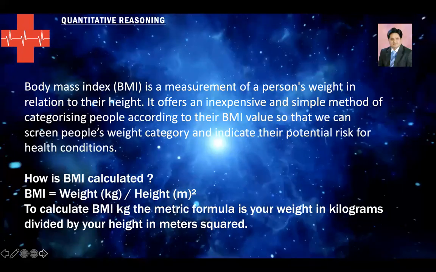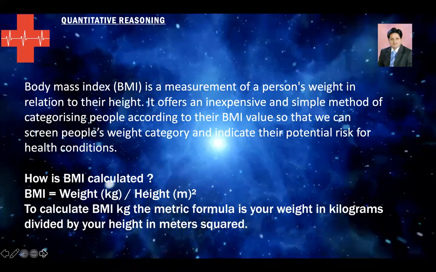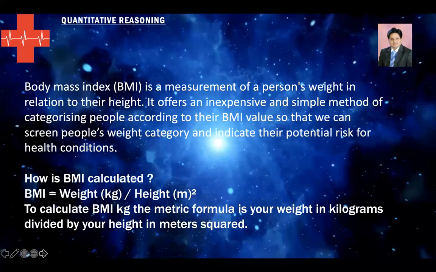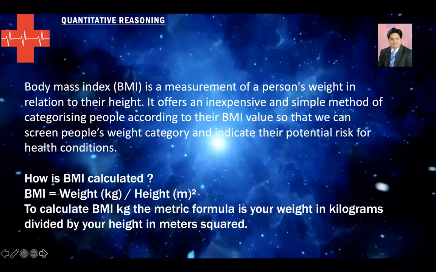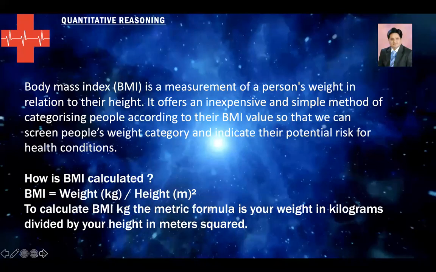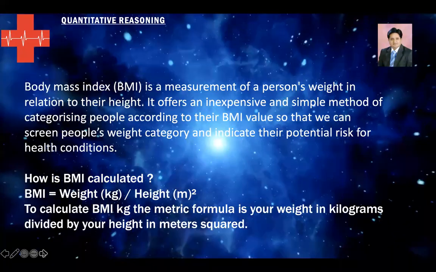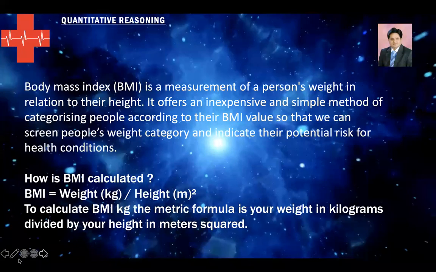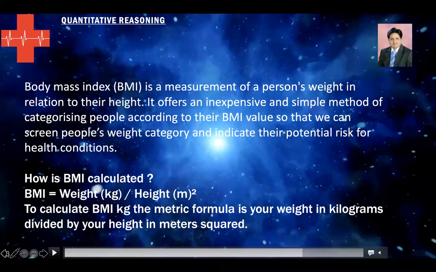Now, how is BMI calculated? Well, in order to calculate BMI, we divide the weight of the person by the square of the height. And the weight needs to be in kg and the height needs to be in meters. So let's look at the first question.